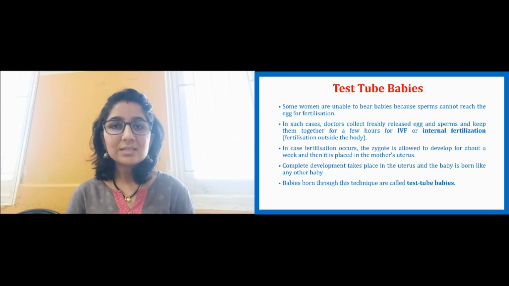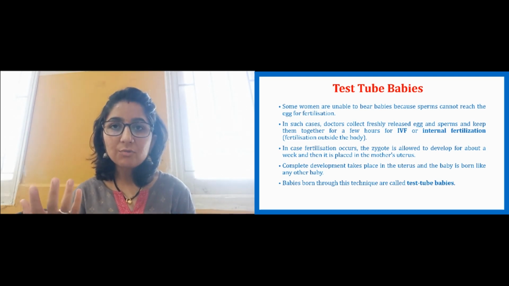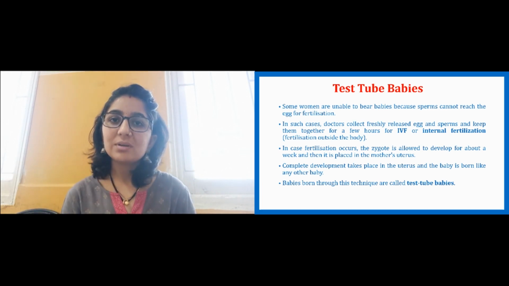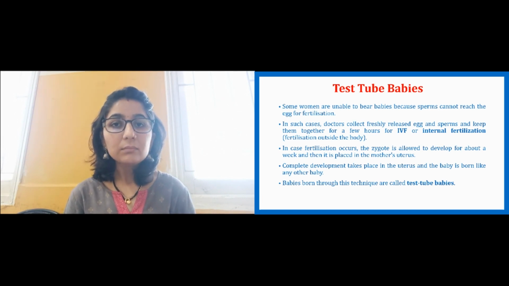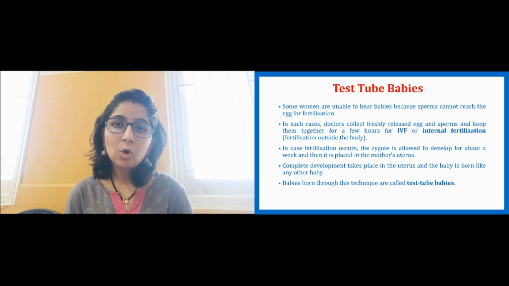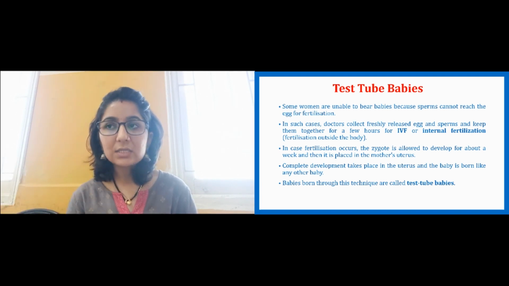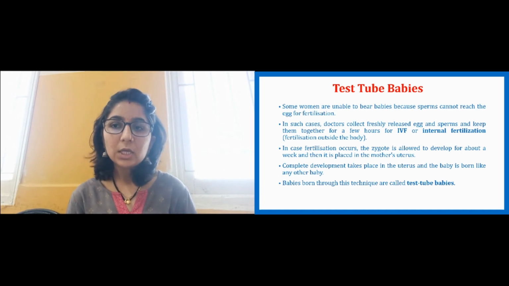Then this zygote is allowed to develop for almost a week, and then after a week it is placed into the mother's uterus. Once it is transferred into the mother's uterus, the complete development of that zygote or embryo will take place in the mother's womb as the normal baby develops. And the baby which is produced in this way is called a test tube baby. Okay, so this is it.